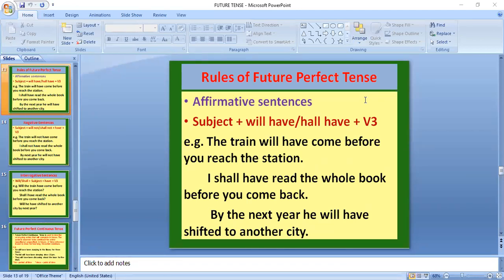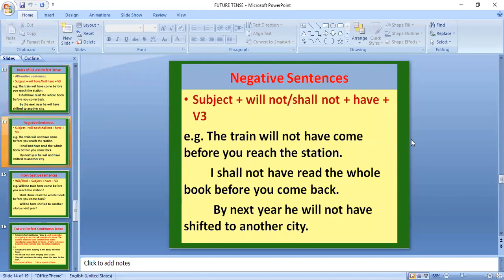Here the rules of future perfect tense are in the affirmative sentences: subject plus will have or shall have plus the third form of verb is used. Here the example is: the train will have come before you reach the station. Yes, we have just discussed two actions. The first action will take future perfect and the second action will take present indefinite. Okay, coming to the next.